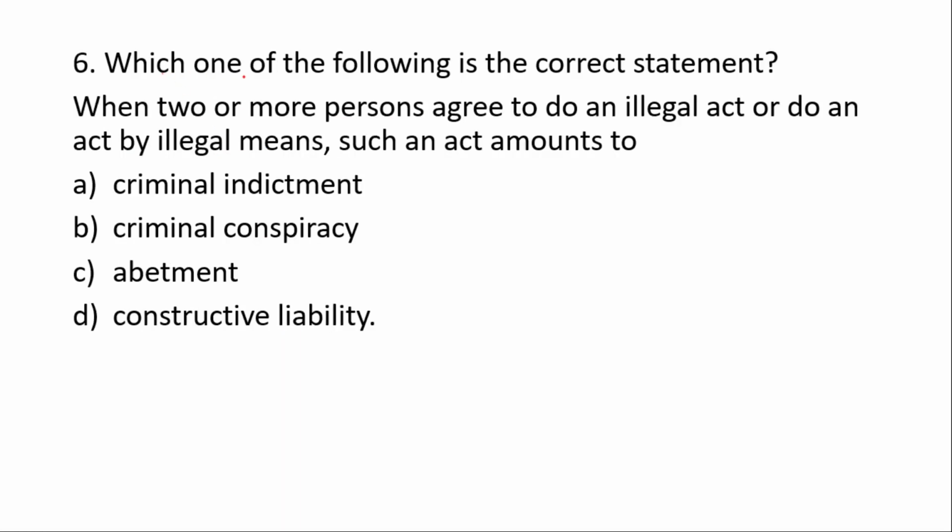Next question is, which one of the following is the correct statement? When two or more persons agree to do an illegal act or do an act by illegal means, such an act amounts to criminal conspiracy under section 120A of IPC. According to section 120A of IPC, when two or more persons agree to do, or cause to be done, an illegal act or an act which is illegal by illegal means, such an agreement is designated as a criminal conspiracy.